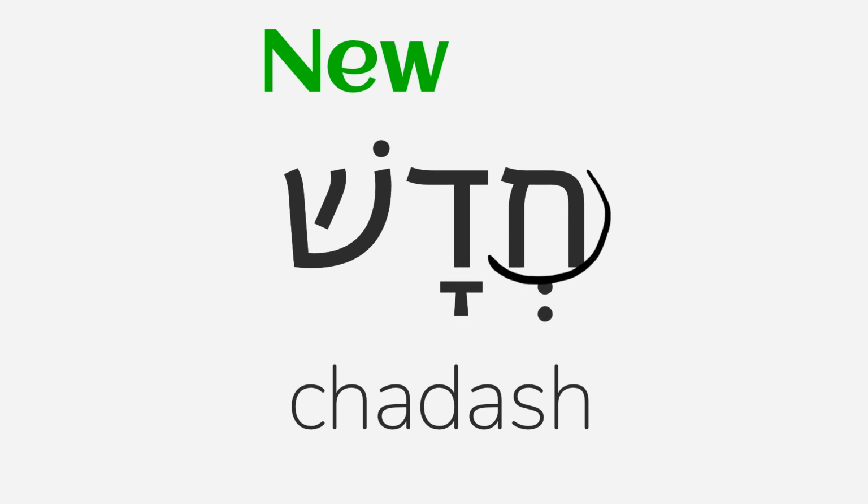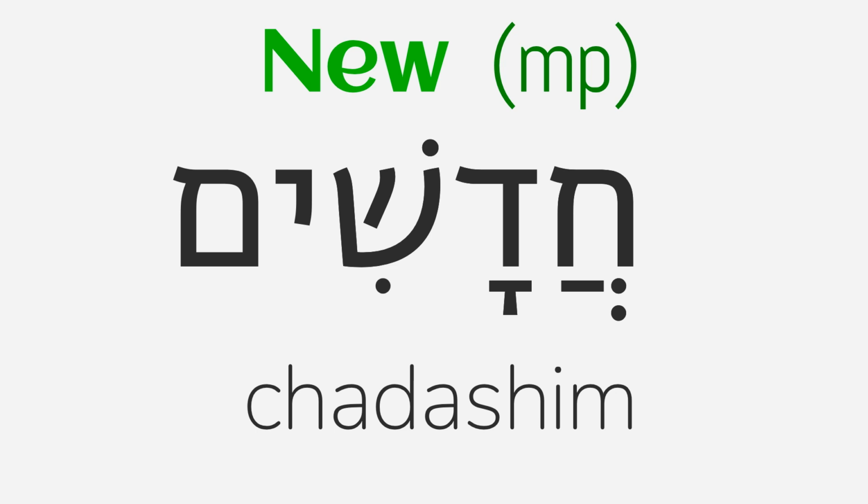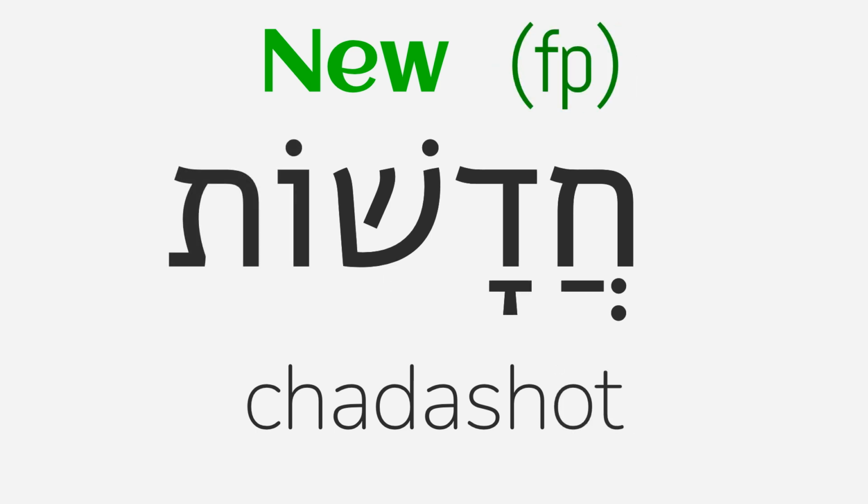But the first letter is chet, and that letter cannot take a schwa as the first letter of the syllable. So instead the vowel will be a patach schwa. Then we can add an a ending to get chadasha, new in feminine singular form, an im ending to get chadashim, new in masculine plural form, and an ot ending to get chadashot, new in feminine plural form.